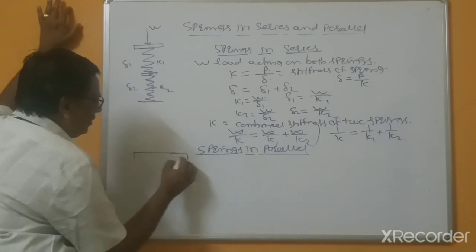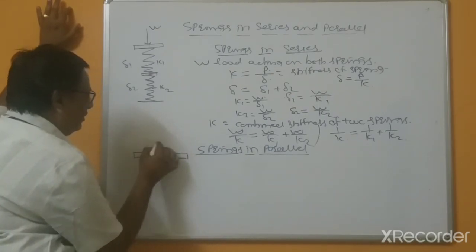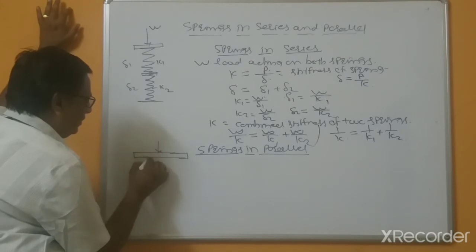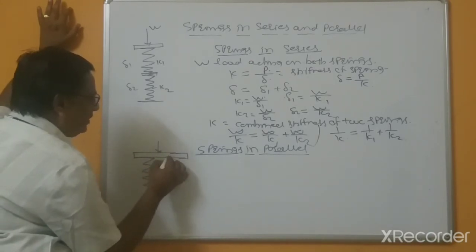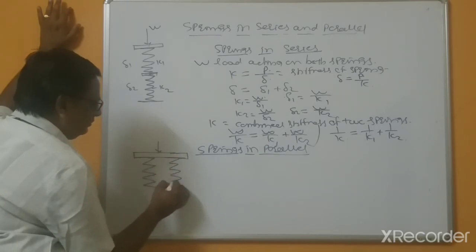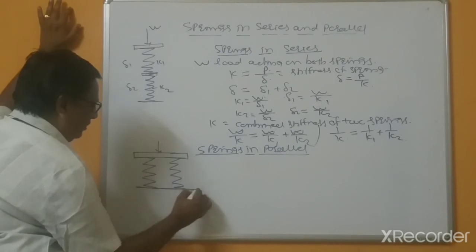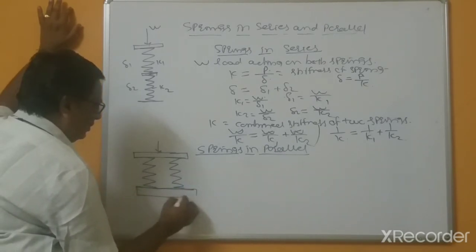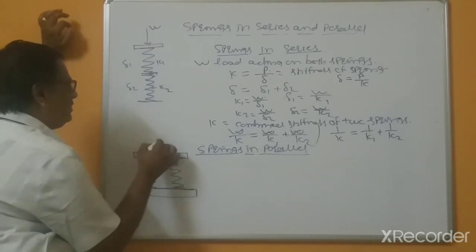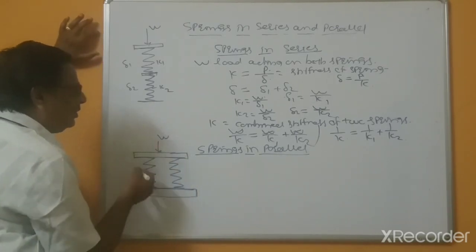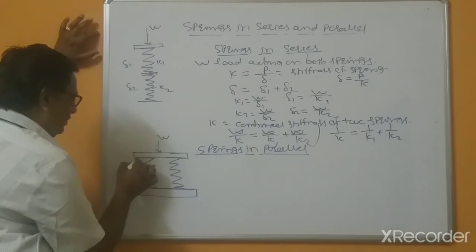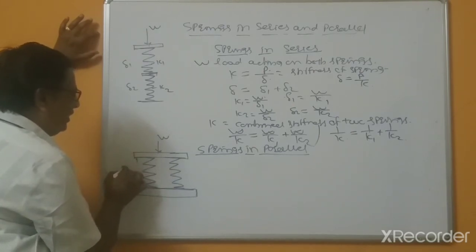Suppose this is the top seat and here is the load, and here is another spring, and this W is the load, and the deflection is delta.